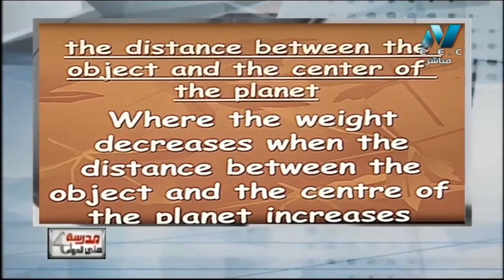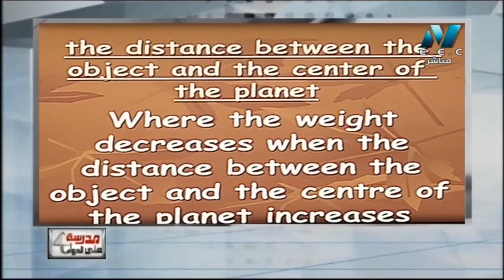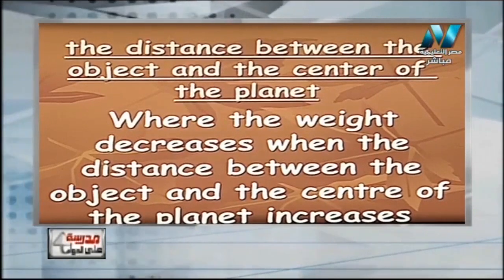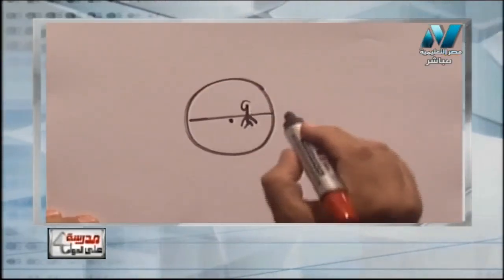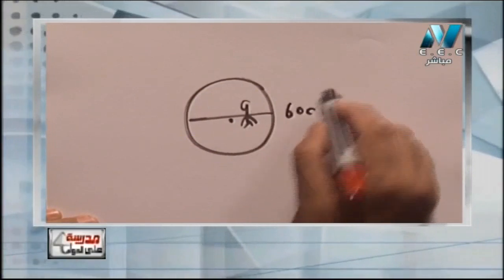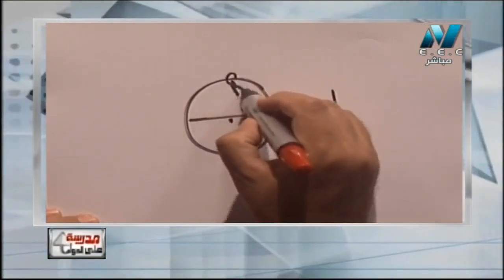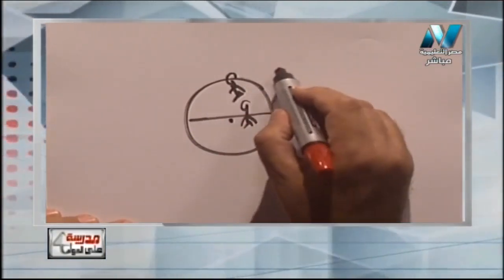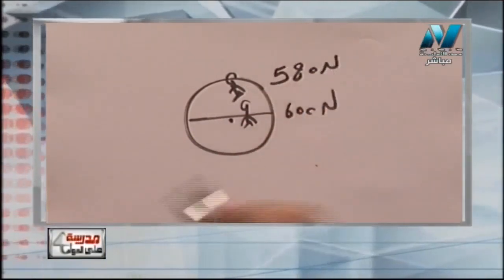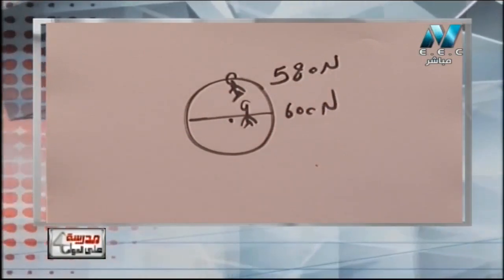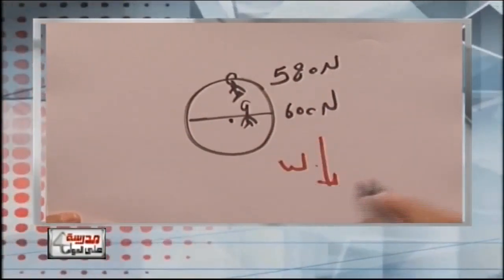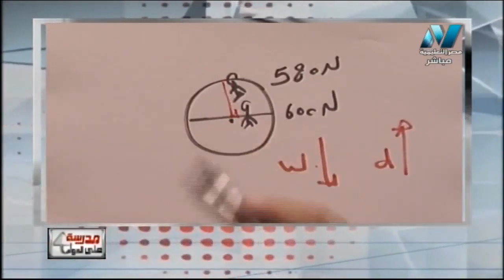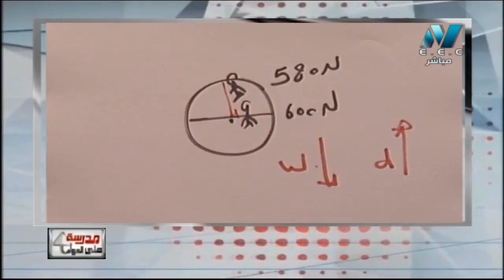For example, imagine that I have a planet here, and someone is standing near the center. This person will have, for example, 600 Newton here. If the person moves to the north of this planet, away from the center, the weight will be less, probably 580 Newton. So I can always say that weight decreases when distance increases. Distance from what? Distance from the center. The farther I go, the more the distance increases, the less the weight.